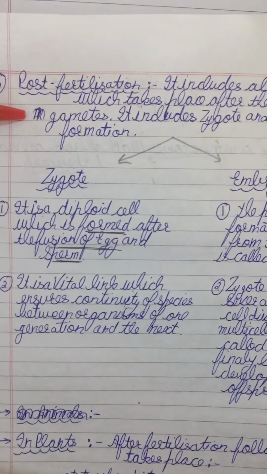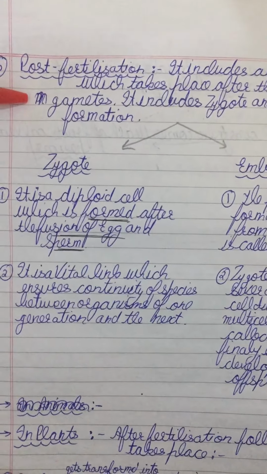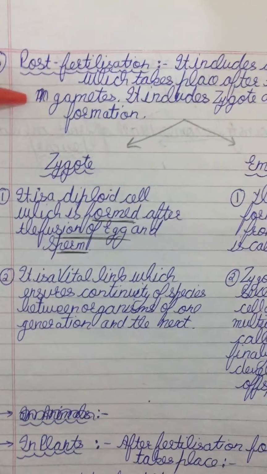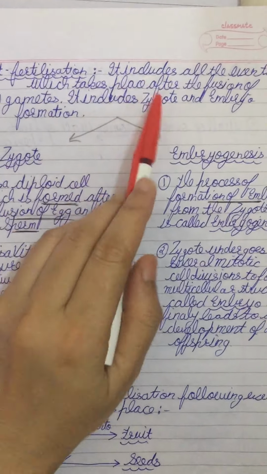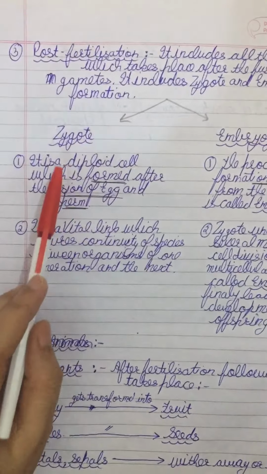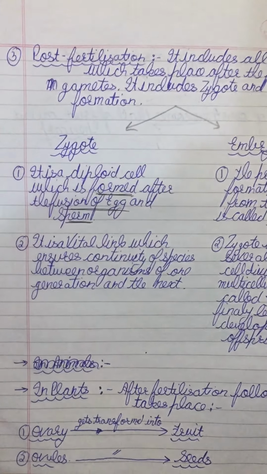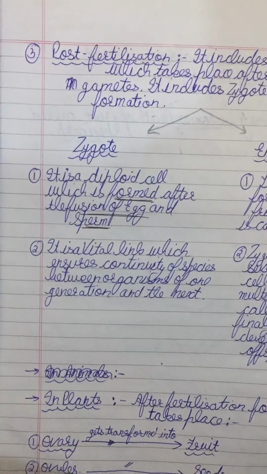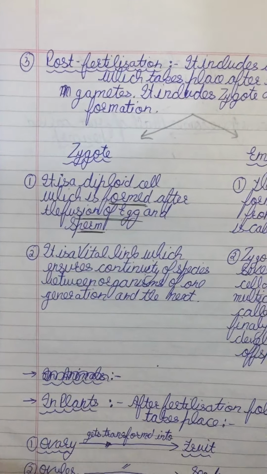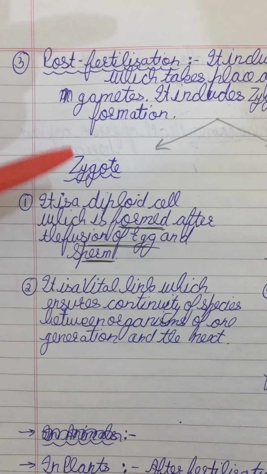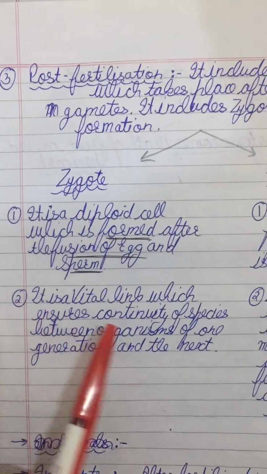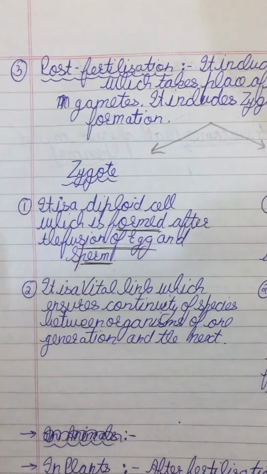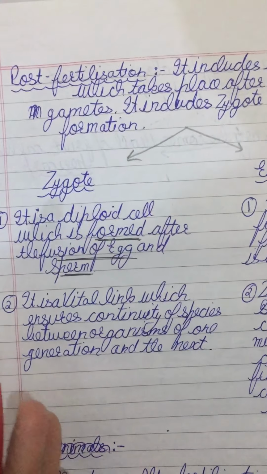Let's talk about the post-fertilization events. It is the third event of sexual reproduction. It includes all the events which take place after the fusion of gametes. It includes zygote formation and embryo formation. So first of all, the zygote is formed. As I have already told you, the zygote is a diploid single cell which is formed after the fusion of male and female gametes. So it is basically a vital link between organisms, which ensures the continuity of the species between the organisms of one generation and the next.